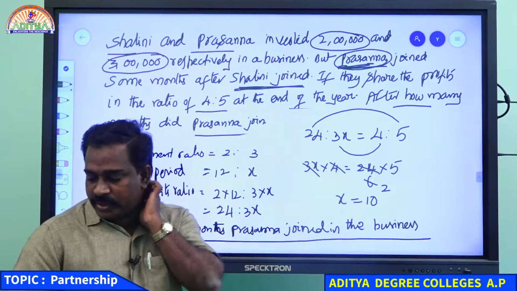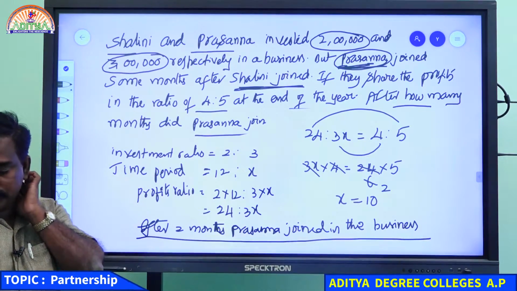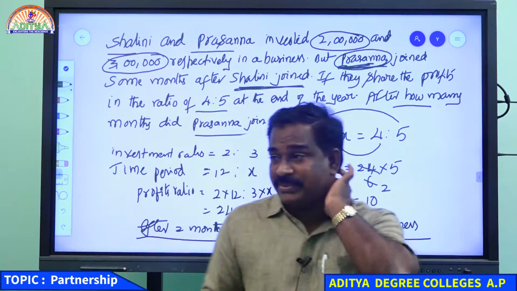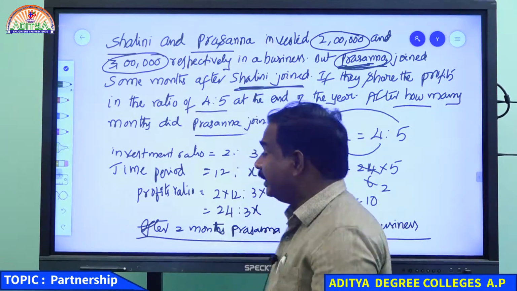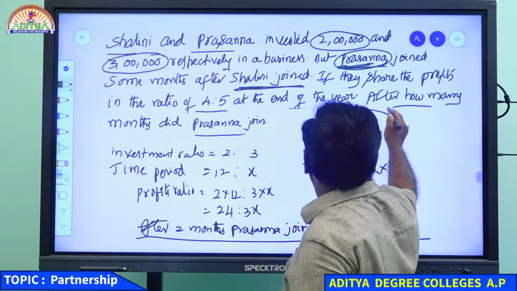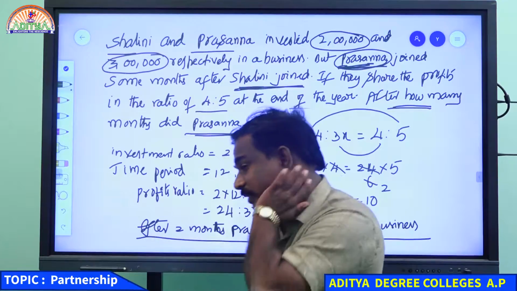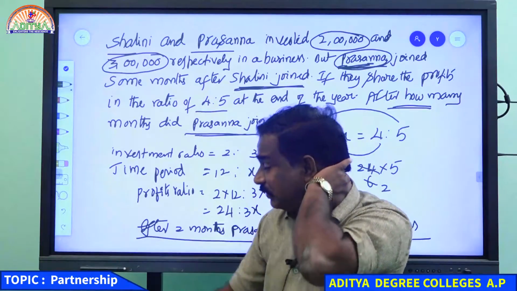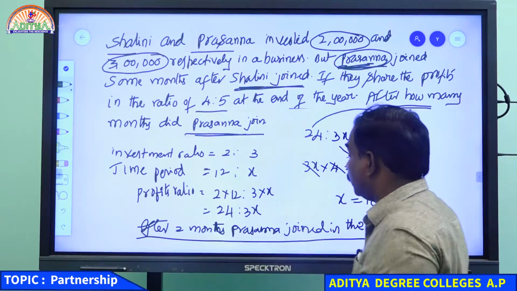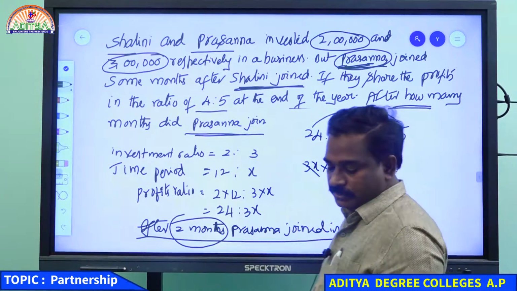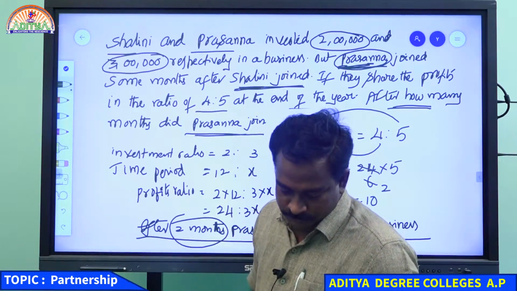Is it clear for everyone? Right? 10 is the answer, but he was not asking how many months she was there in the business. He was asking after how many months Prasanna joined. Total 12 months for 1 year. She was there in the business for 10 months. So after 2 months Prasanna joined. Right? One more example I will give.